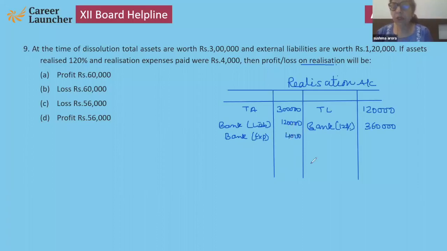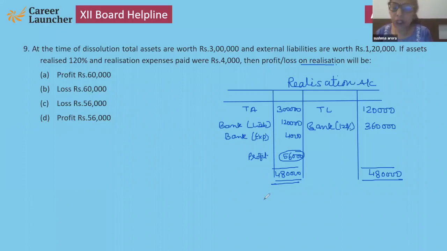Now, the total of this side is 4,80,000 and the total of this side is the remaining, less. So that will be 56,000. And on this side there will be profit, and if it is on the other side, there will be loss. So this is the fastest way.